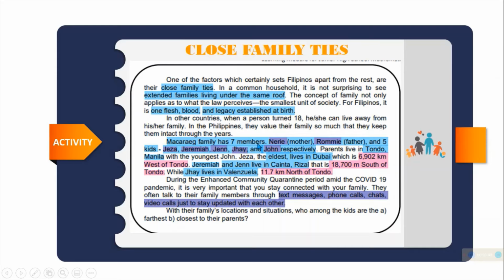Makaraig family has 7 members: Mary, the mother; Romy, the father; and 5 kids: Jessa, Jeremiah, Jen, Jay, and Nan, respectively. Parents live in Tondo, Manila, with the youngest, John. Jessa, the eldest, lives in Dubai, which is 6,902 kilometers west of Tondo. Jeremiah and Jen live in Cainta, Rizal, that is 18,700 meters south of Tondo, while Jay lives in Valenzuela, 11.7